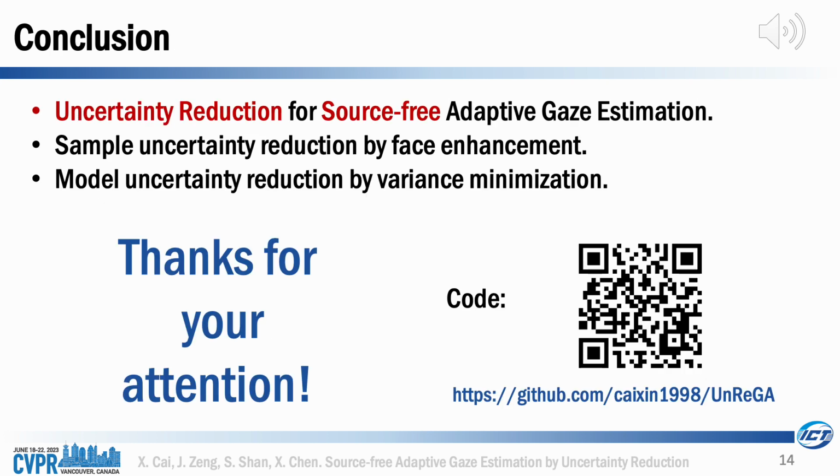In summary, we introduced a novel approach called Uncertainty Reduction Gaze Adaptation (UnReGA) for adapting gaze estimators on unlabeled target domains without requiring source data. Our method reduces sample uncertainty through face enhancement and minimizes model uncertainty by variance minimization. Overall, our approach achieved state-of-the-art results on cross-domain gaze estimation tasks.